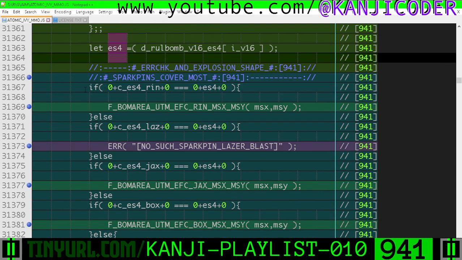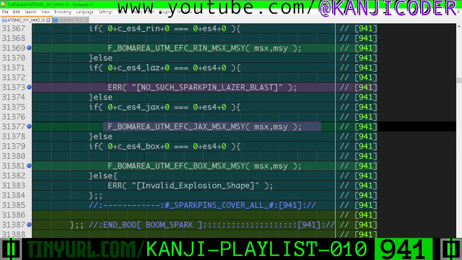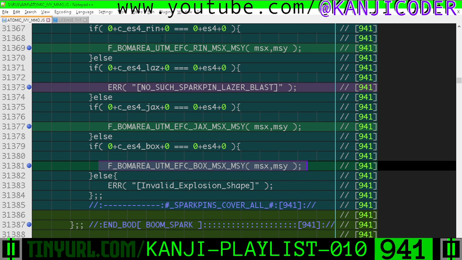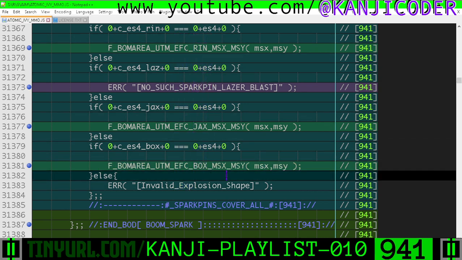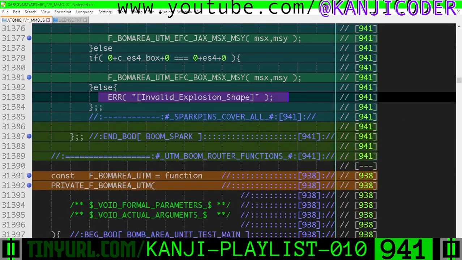If it is a ring-shaped blast, we use this ring helper function. Laser-shaped blast, there are no lasers for spark pins. If it's a jack-shaped explosion, we have the Jack's explosion helper here. And then if it's a box type shape, then we use EFC box. So all this means is we're going to emit from center a certain type of blast shape at this XY location. That's all that means. Otherwise, we're going to throw an error here, end of the function, okay?